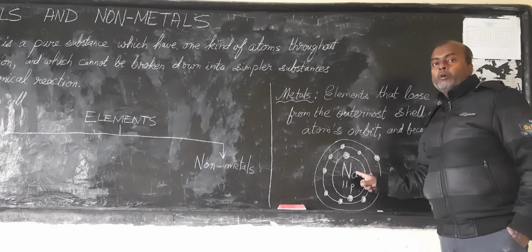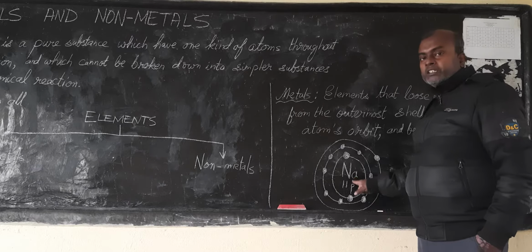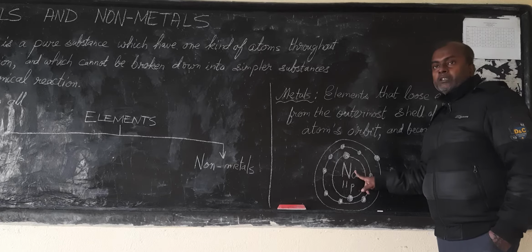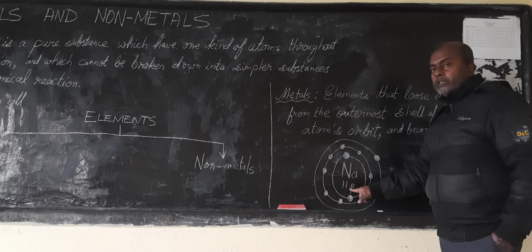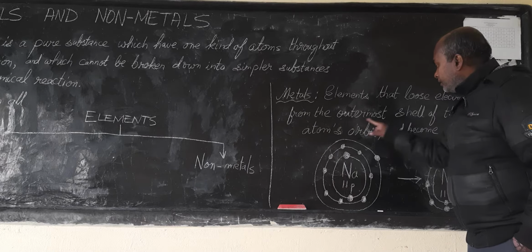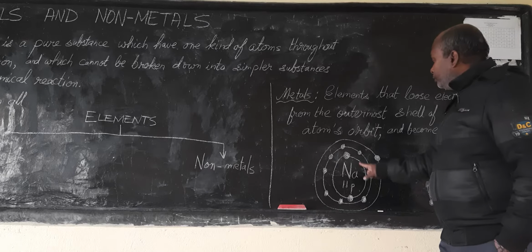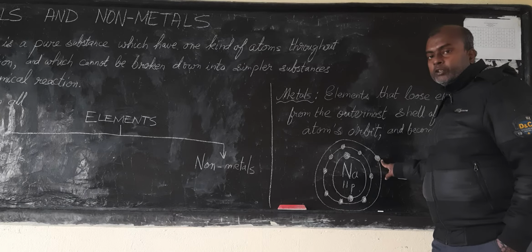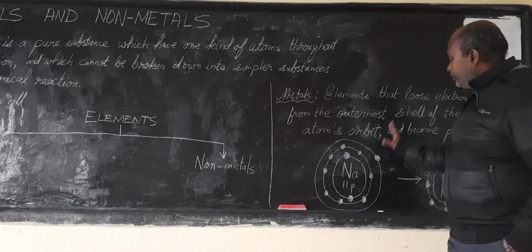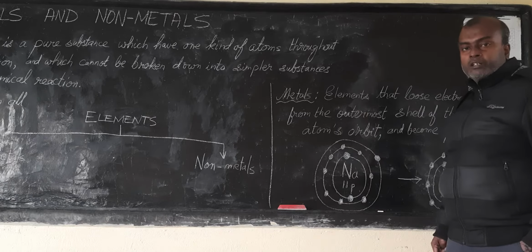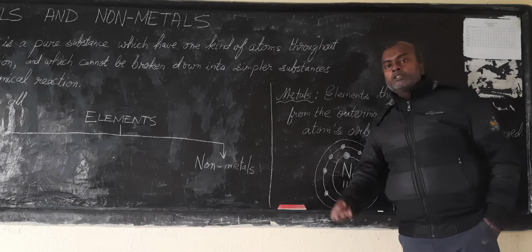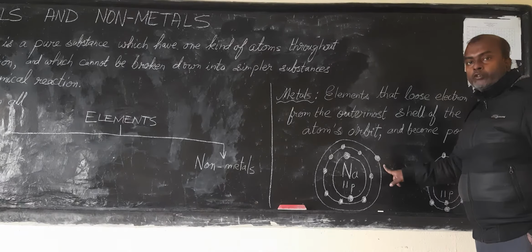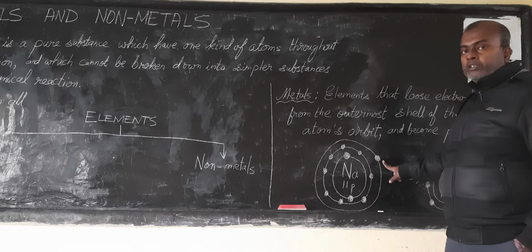It represents the model of a solar system, isn't it? Where the sun is in the middle. Right now here you have the atom in which its nucleus has 11 protons and is surrounded by 11 electrons. 2 in the first shell, 8 in the second shell, and 1 electron in the third shell. So right now sodium is neutral, but when it undergoes a chemical reaction, then it would lose this outermost electron from its outermost orbit or shell.